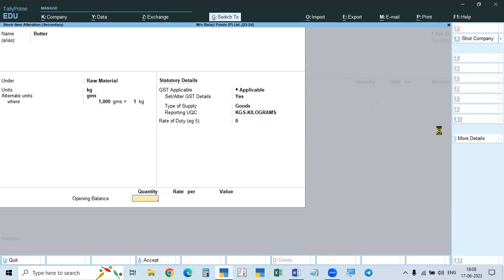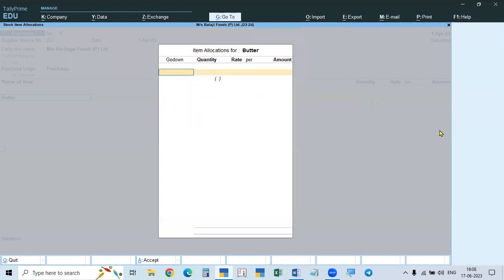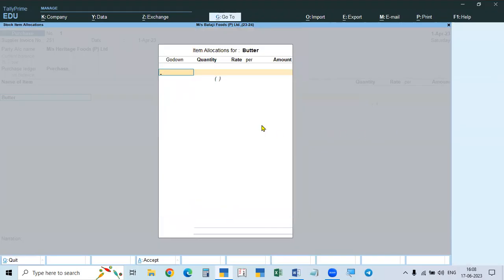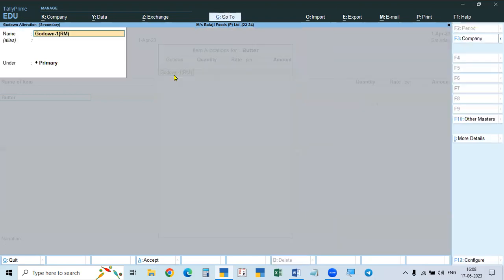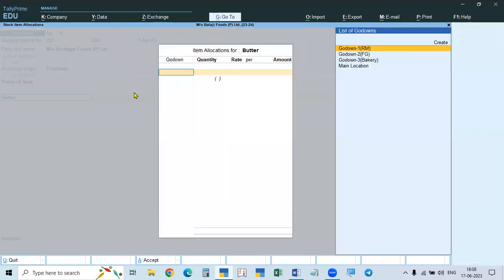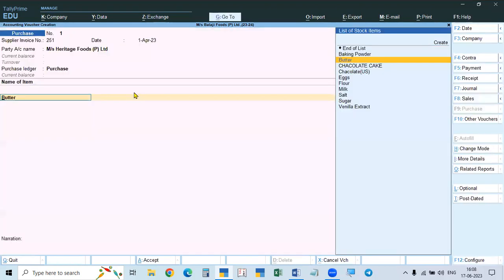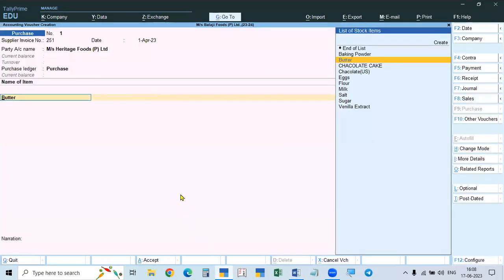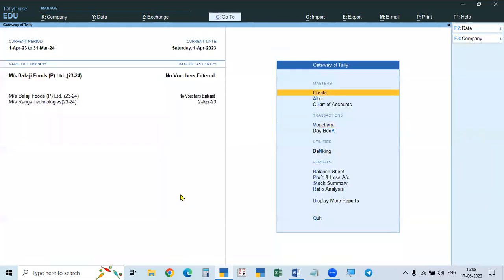So this is over. Like this, you have to take, and then you have to create Godowns. I did not tell you now. Acha, Godowns also we have to create. You have to create the Godowns here. Godown 1 you will take up here. See here, Godowns. In the beginning itself, you have to go to Godowns. How to create Godowns? You see, I will tell you. Okay, we will come to it later.